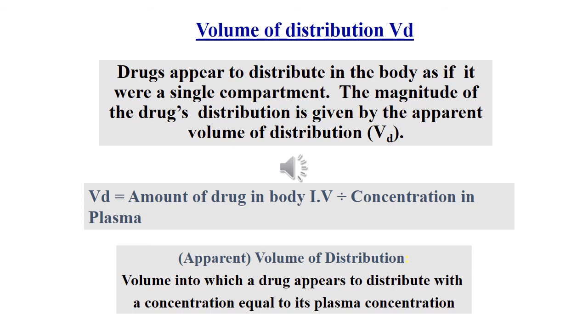It is not only a matter of dilution but also binding and sequestration. Here the drug appears to distribute as if it is a single compartment, and the magnitude of the drug's distribution is given by this apparent volume of distribution. So volume of distribution is the ratio of the amount of drug administered intravenously to the plasma concentration of the drug, and it is a volume which accommodates all the drug in one compartment.